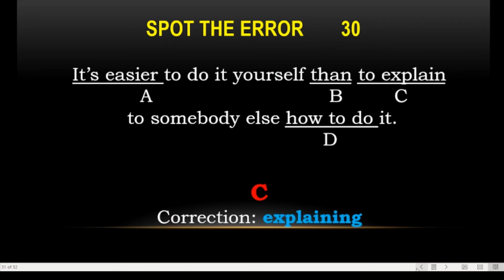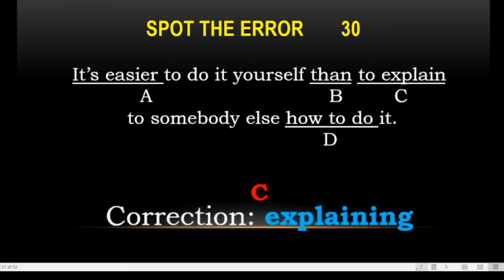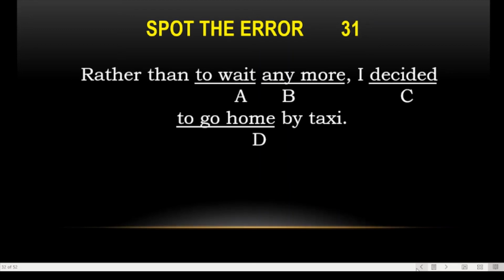Because than is a preposition, then explaining to somebody else how to do it. Then explaining, a noun is used. Rather than to wait anymore, I decided to go home by taxi. Rather than wait. And here we have rather than wait.